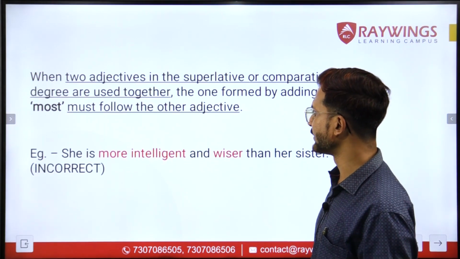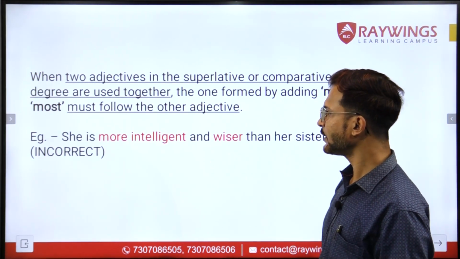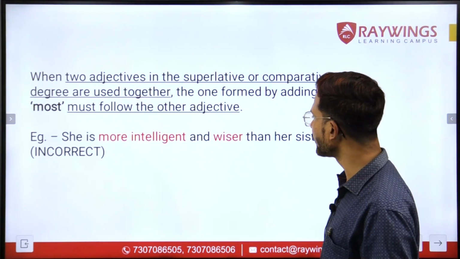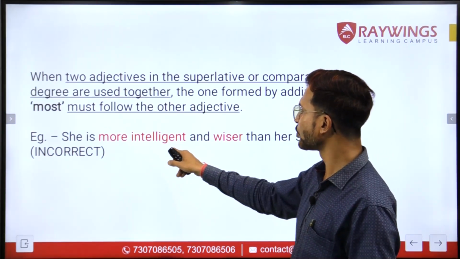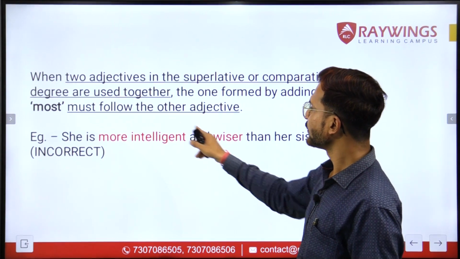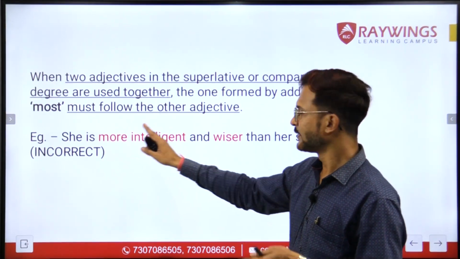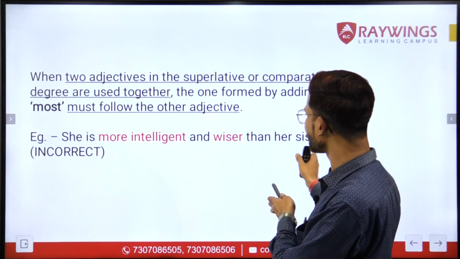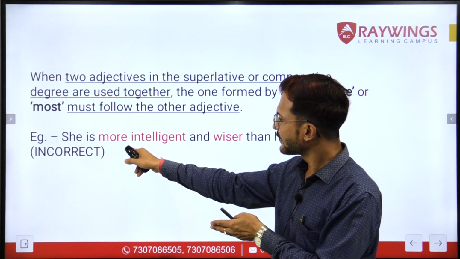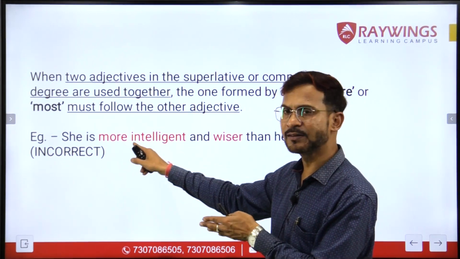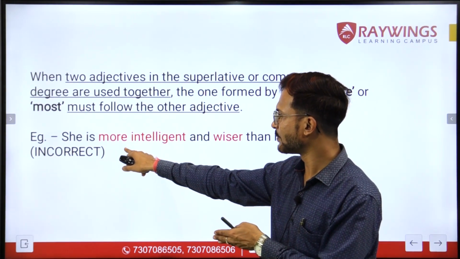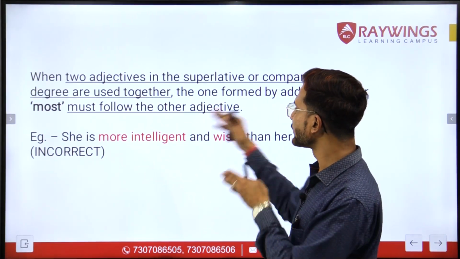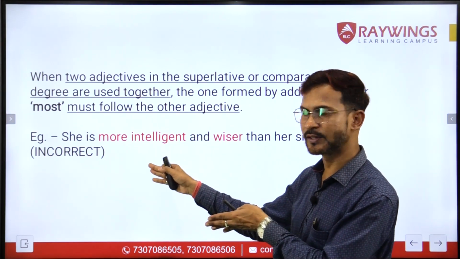Let us have a look at the example here. If I say that she is more intelligent and wiser than her sister, now I'm comparing two qualities of this lady whom I'm referring to with her sister. So this is a comparison with the other person. The comparative degree having more should be used later on instead of in the beginning.